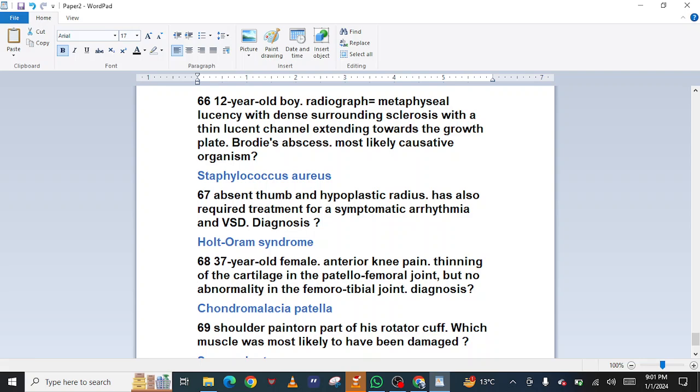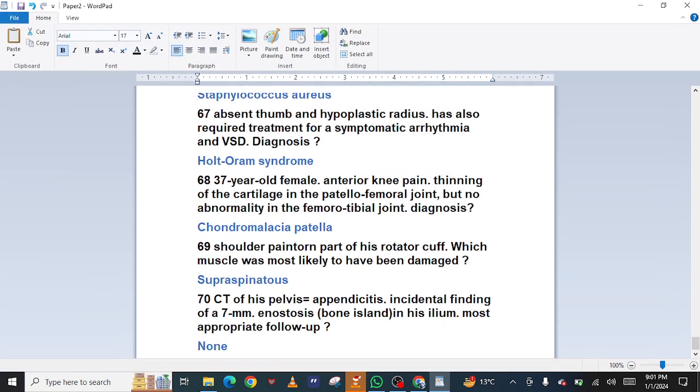Diagnosis: Holt-Oram syndrome. 68. A 37-year-old female with anterior knee pain, thinning of the cartilage in the patellofemoral joint, but no abnormality in the femorotibial joint. Diagnosis: chondromalacia patella.